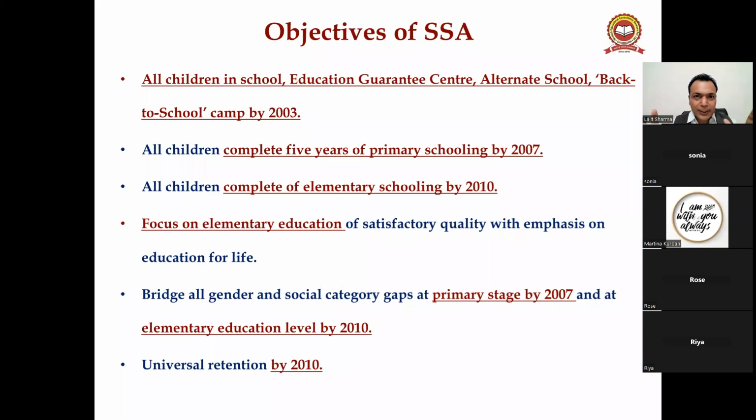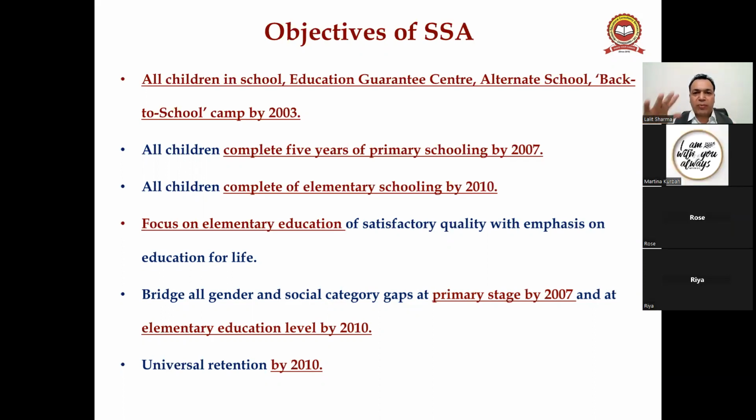और फिर क्या हुआ in 2010? Next topic we will do, Right to Education Act 2010. गवर्नमेंट ने आखिरकार लास्ट में लॉ ही बना दिया कि राइट टू एजुकेशन एक्ट 2010, which says that free and compulsory education should be provided to all the children between the age of 6 to 14.